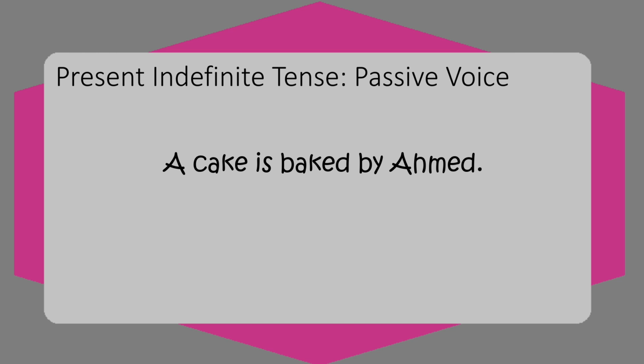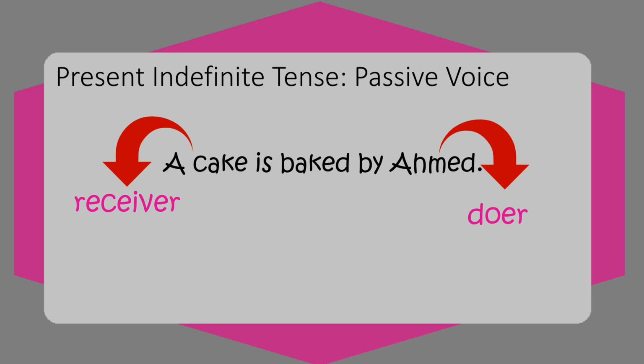Let's look at its passive form. A cake is baked by Ahmed. In a passive sentence, the subject is the receiver of the action. So what was baked? The cake was baked. And who baked it? Ahmed. So Ahmed is the doer. The doer in passive sentences becomes part of the phrase beginning with by.